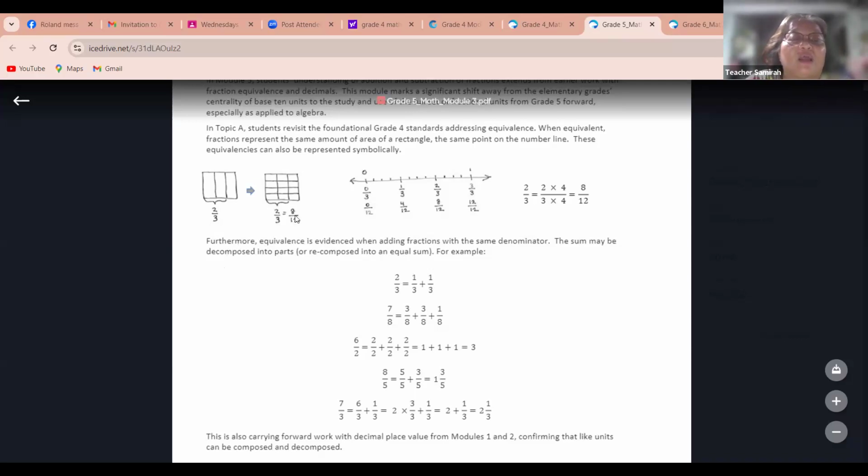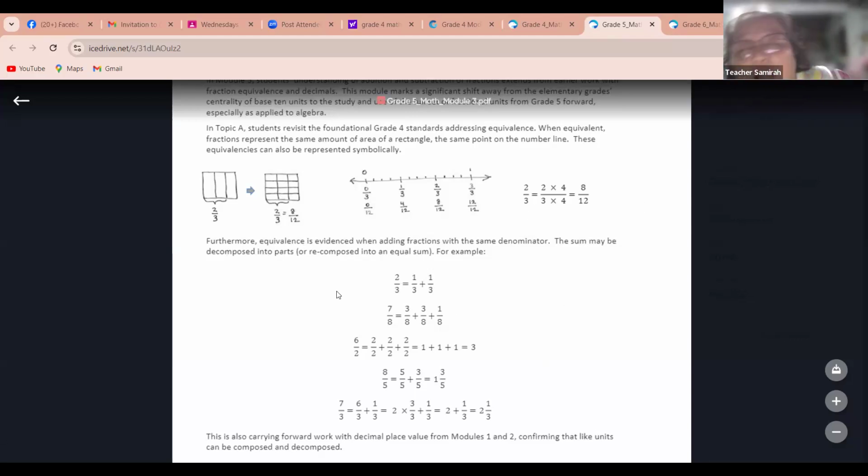Another example is a rectangle divided into 12 parts. 1, 2, 3, 4, 1, 2, 3, 4, 1, 2, 3, 4. So these are all 12 parts. These 2 groups, composed of 4 parts each, give 8/12. 8/12 and 2/3 are actually the same.